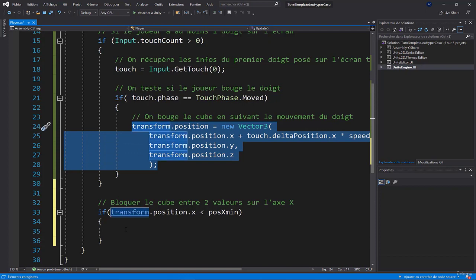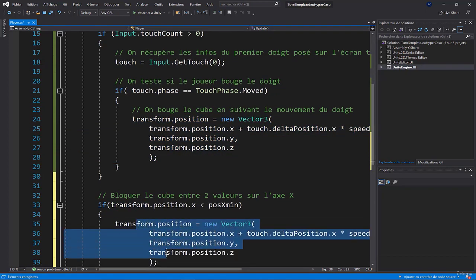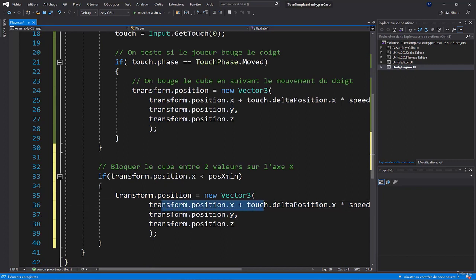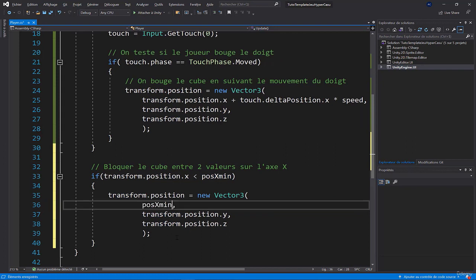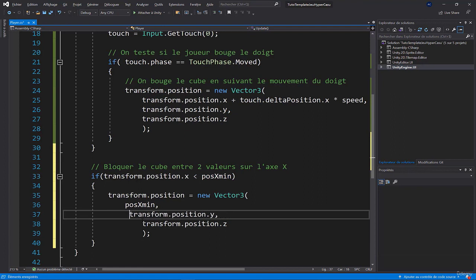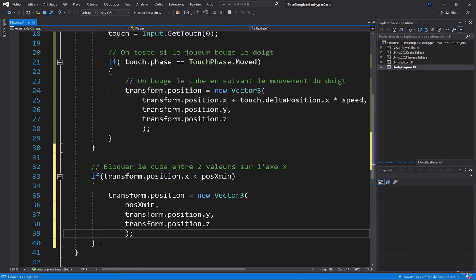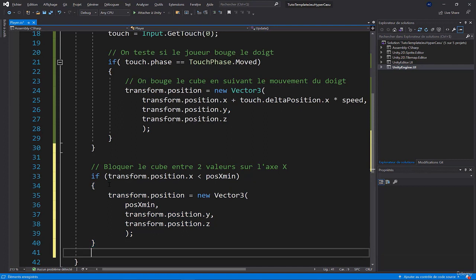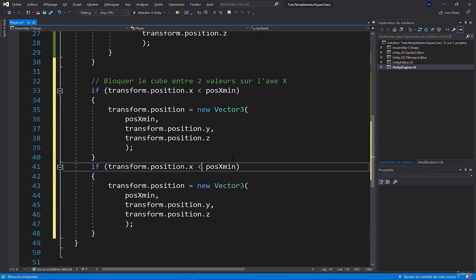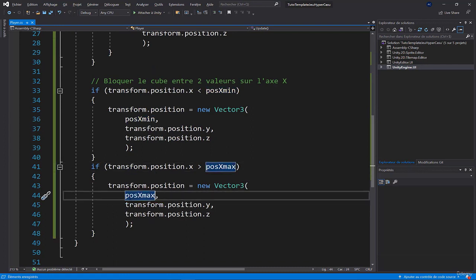transform.position is equal to new Vector3, etc., like this, like here, except that on the x-axis we will say that it is equal to the minimum position. This means that if we go beyond, this value will be stuck on the minimum position here on the x-axis. And I'll do exactly the same thing for if the x position is greater than the max position. At that moment, I'll block the position in x, having the value of 1.5. That's what we defined for our project.